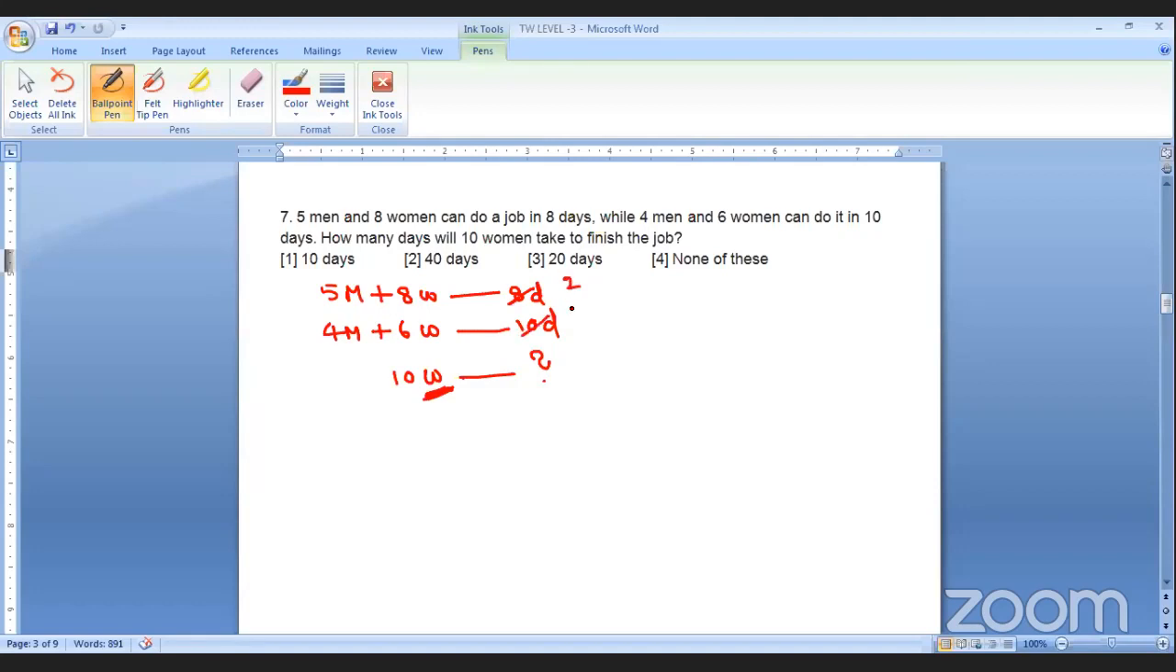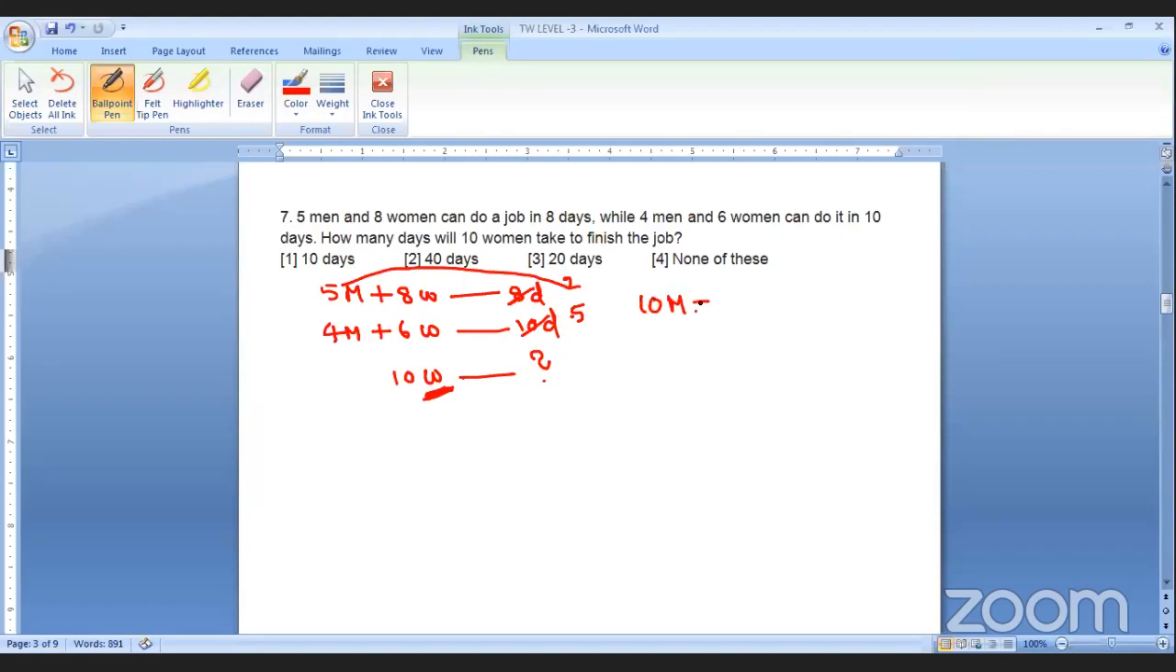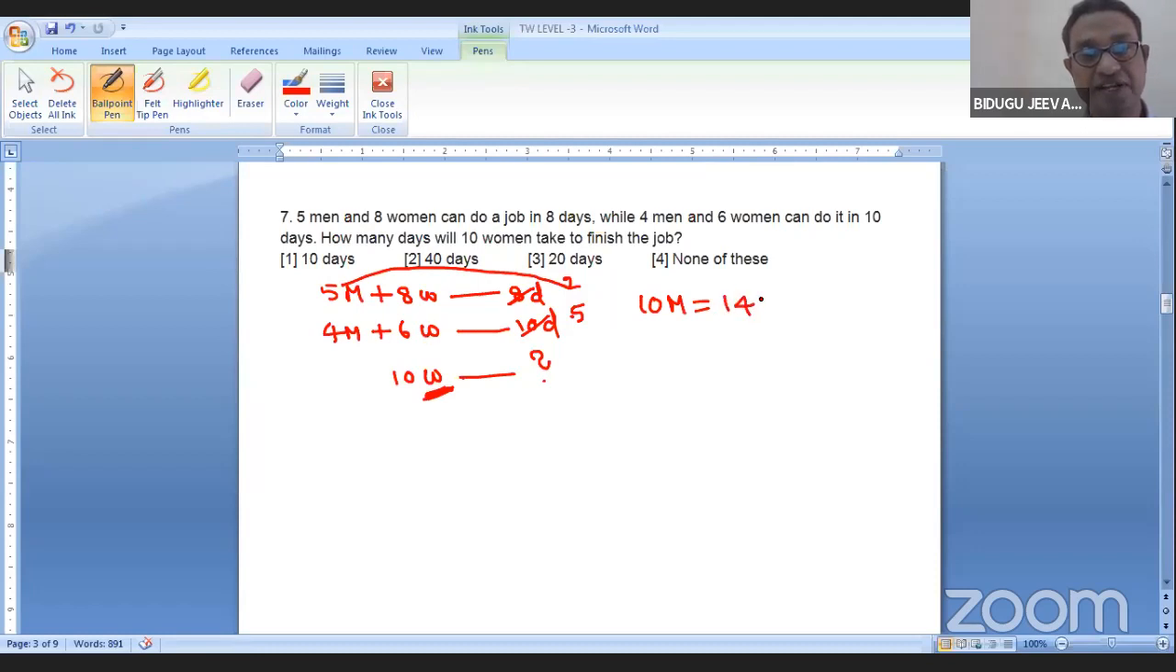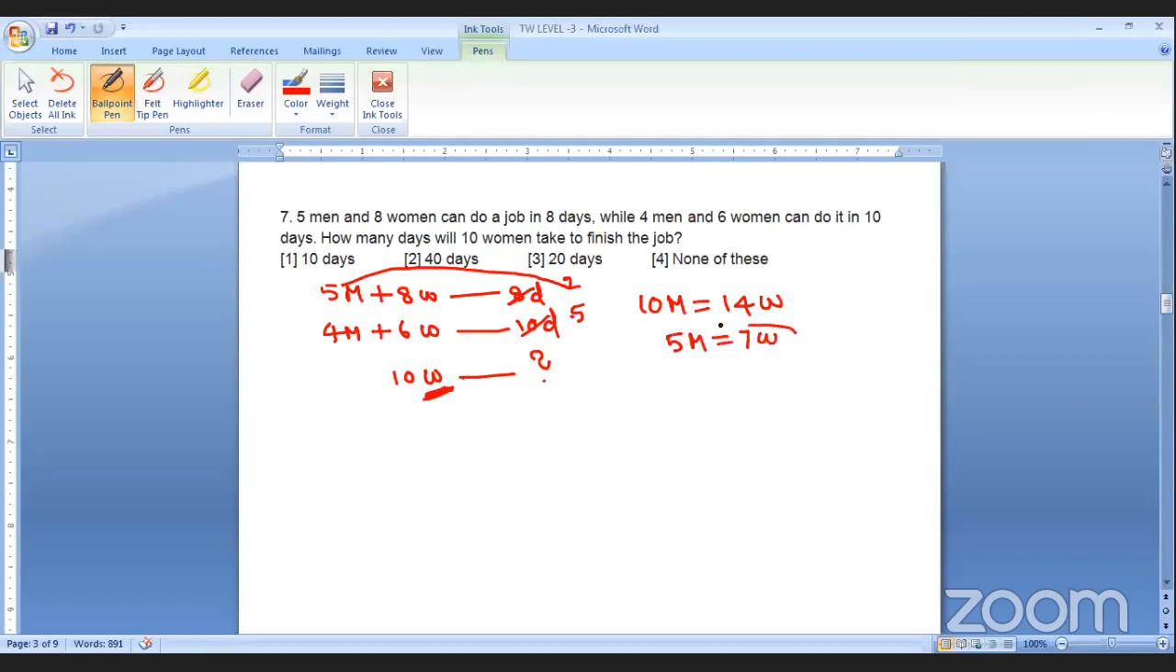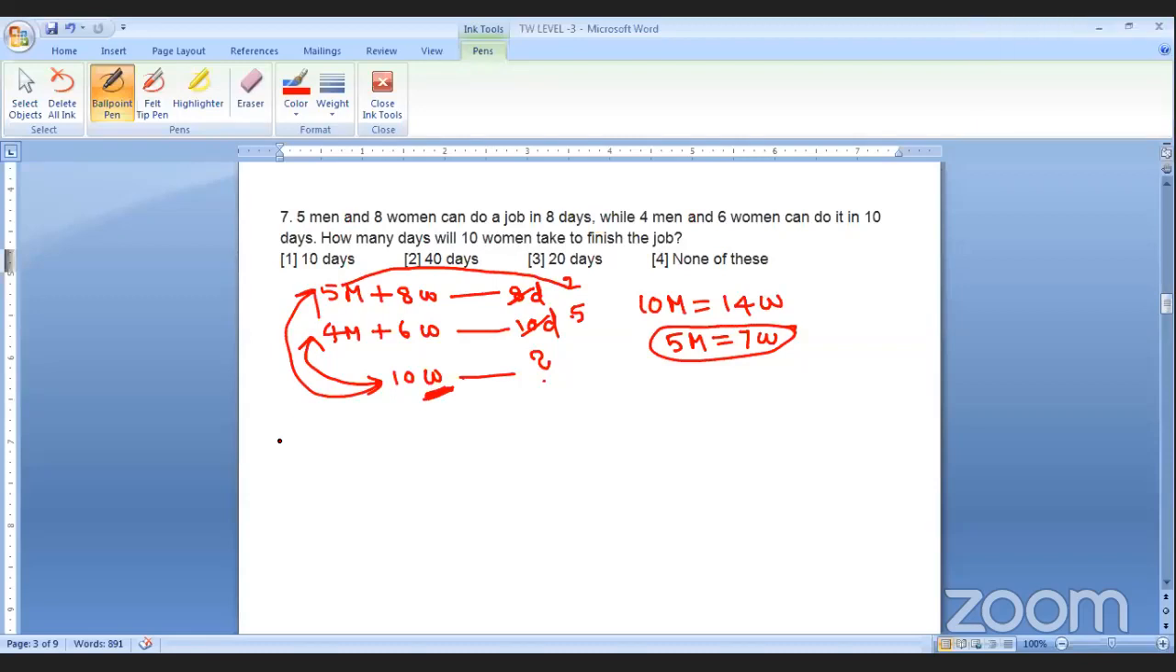2 4s, 2 5s. First, 2 5s are 10. 5 4s are 20. Difference is 10 men. 2 8s are 16. 5 6s are 30. Difference is 14 women. Understood this one? So 2 5s, 2 7s. Now how can we make the equation? In the first equation, 5 men is there. Instead of that, I'll write 7 men. It will become 15 men.